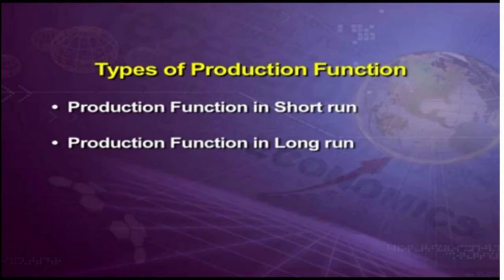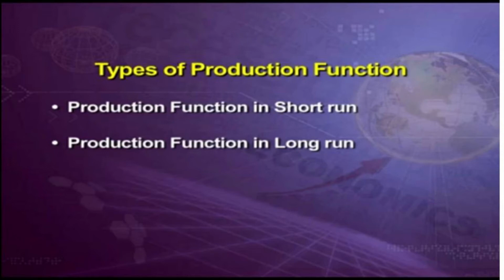The types of production function. There are two types of production function, namely production function in the long run and the short run. We are going to learn each one separately so that it will be easier for you to understand. You can expect this question for 6 marks from this chapter, either the long run or the short run. Any one will be important.